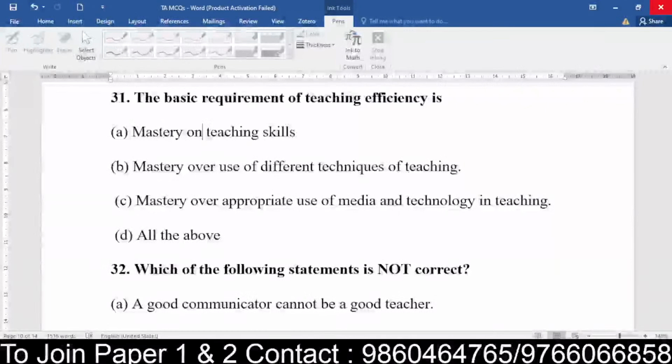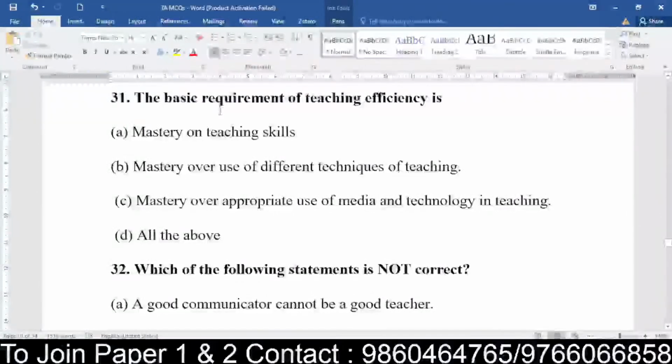Whether you require mastery of the skills, whether you require mastery over the use of different techniques of teaching, whether you need mastery over the appropriate use of media and technology in teaching, or all of the above. Here they are asking about the basic requirement for a teacher.